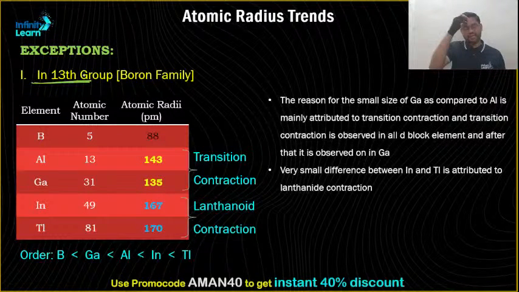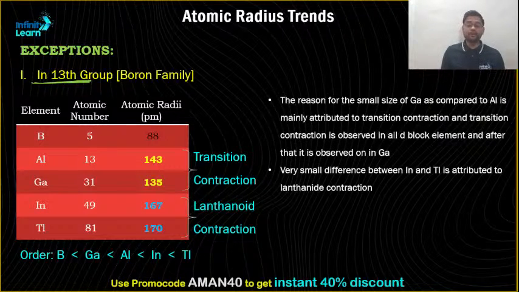The 13th group shows an ambiguity. Normally it should keep on increasing, as we know that from top to bottom the number of shells keeps on increasing and hence the atomic radii should keep on increasing, but that doesn't happen. Between aluminium and gallium, gallium should have more size as compared to aluminium, but that's certainly not the case. Aluminium has more size than gallium. Why? Due to something known as transition contraction or d-d contraction.